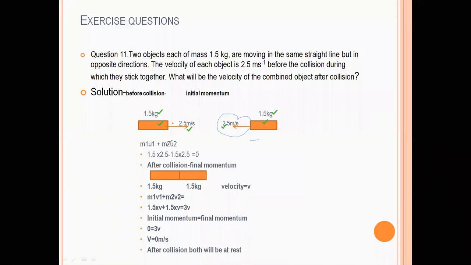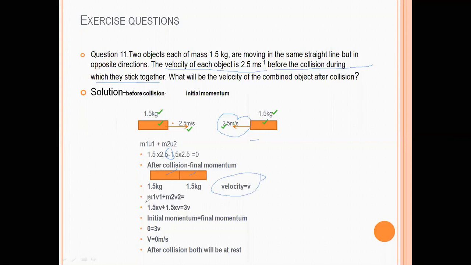That is m1u1 plus m2u2, and there is a minus in between. So this is your initial momentum. The velocity of each object is 2.5 meter per second before the collision, and during the collision they stick together. So this is 1.5 and 1.5 stuck together. And when the two objects stick together, their velocity becomes single, that becomes v.